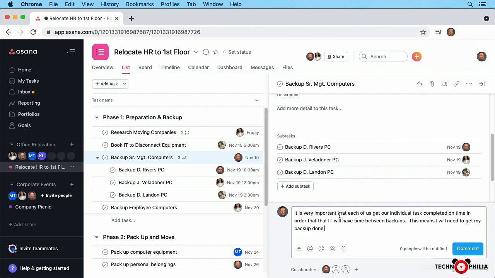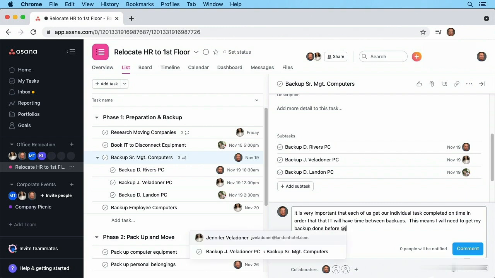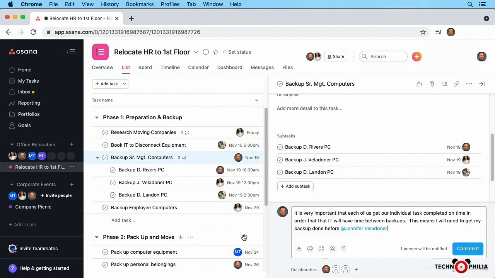So I'm going to type in something like this. It's very important that each of us get our individual tasks completed on time in order that IT will have time in between backups. So this means I will need to get my backup done before, and looking at the order, Jennifer comes next. So I'm going to type in the @ sign and type in Jen. That's all I need to see Jennifer Belladonna. I can click or just press enter to add her as a mention.